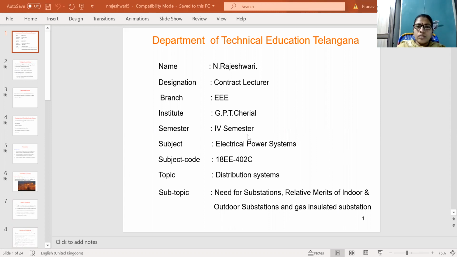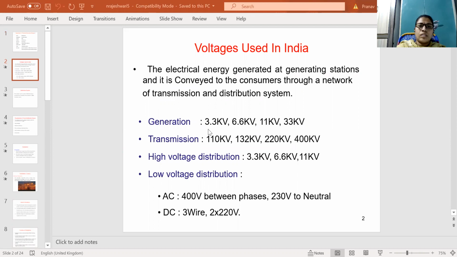Before starting the class, I have to explain some of the previous class topics. Before telling what the distribution system is, I would like to tell some known things.